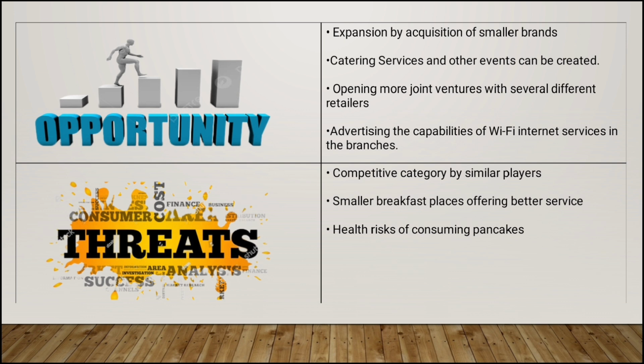The third one is opening more joint ventures with several different retailers. The restaurants could partner with other retailers to offer their foods in different locations. For example, they could open a kiosk in a shopping mall or a food court. The last one is advertising the capabilities of Wi-Fi and internet services in the branches. The restaurants could promote its free Wi-Fi services to attract customers who want to work or relax in a comfortable environment. The last example is threats.